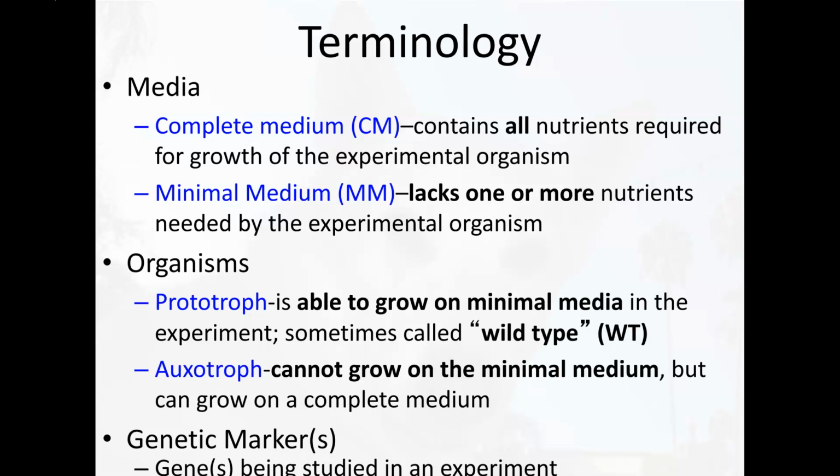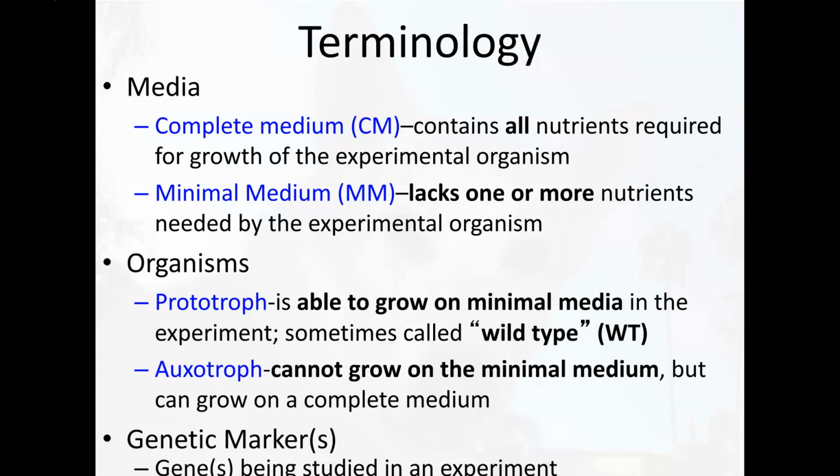So if we have an organism that needs, say, tryptophan in order to grow, minimal media would not contain it, whereas complete medium would. So don't get this confused. For example, glucose salts is most certainly a minimal media because it's going to lack pretty much any nutrients. But it doesn't necessarily have to be glucose salts. It has to just simply lack that one key nutrient that particular bacteria needs. In other words, there are lots and lots of different kinds of minimal media depending on the particular kind of experiment that we're setting up.